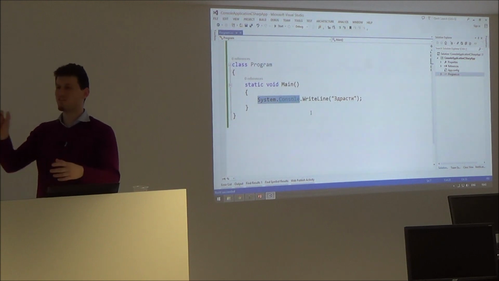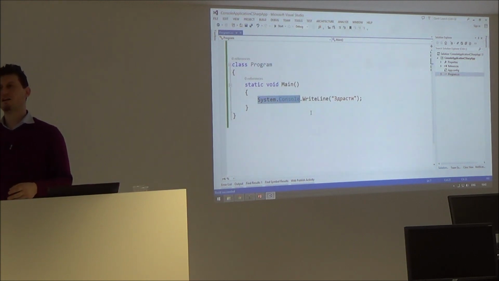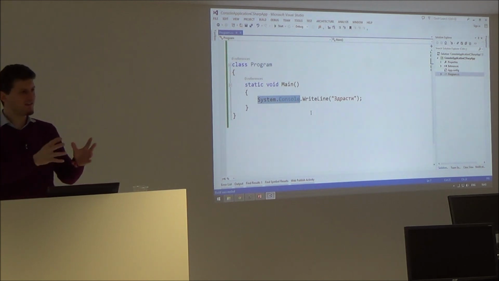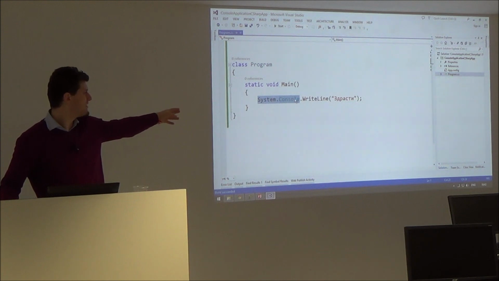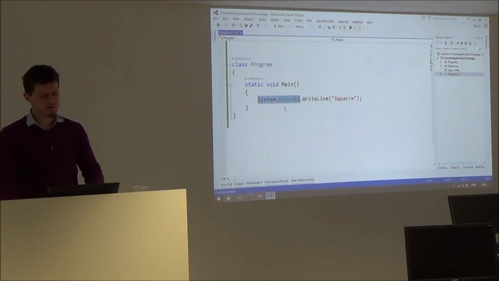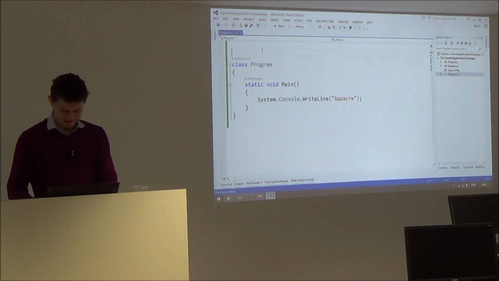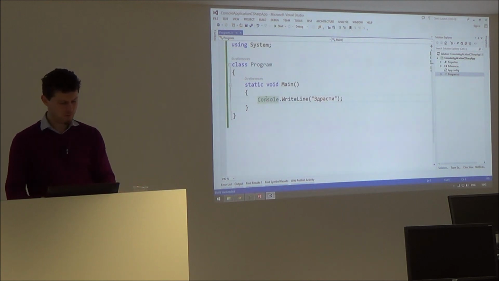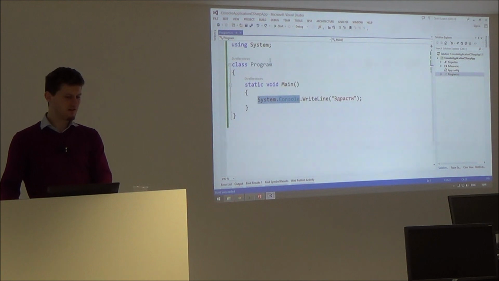A class is a piece of functionality, a set of methods, a set of commands located with some prefix. So Console, if you say using System, you don't need to put System here. With System.Console, it still works, because System.Console is the full name of the class. But when you use System, you can use the short name.